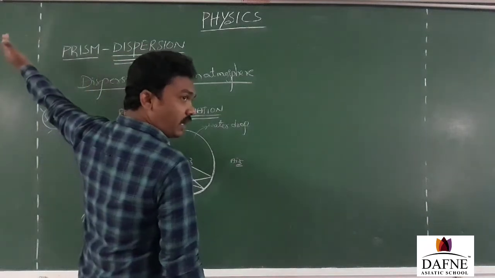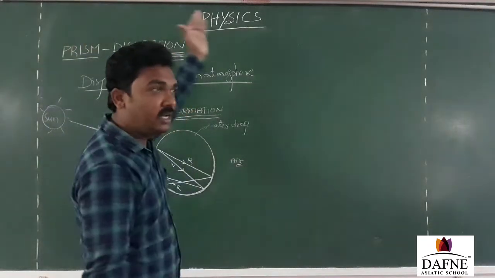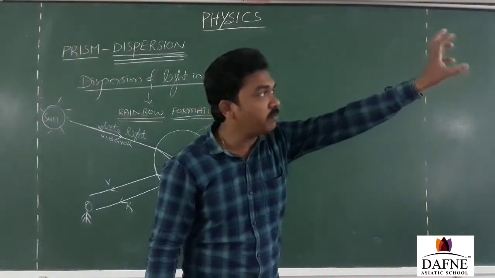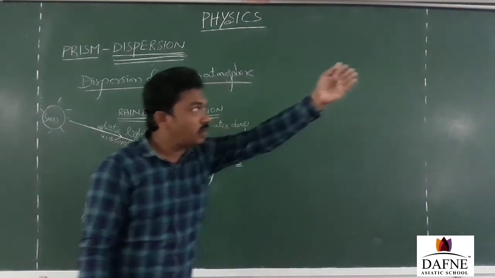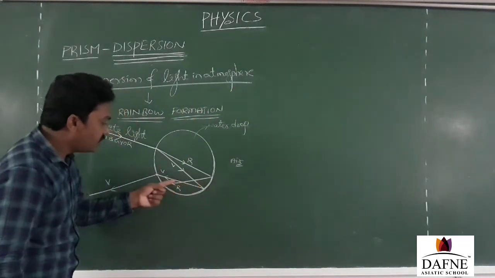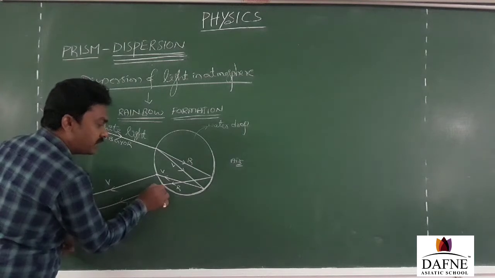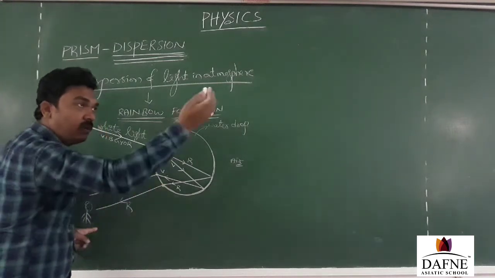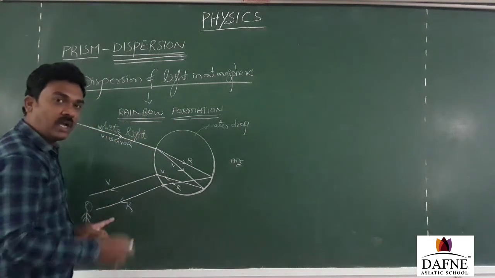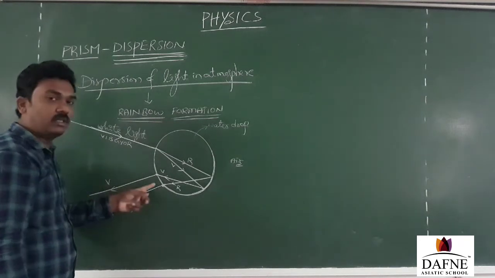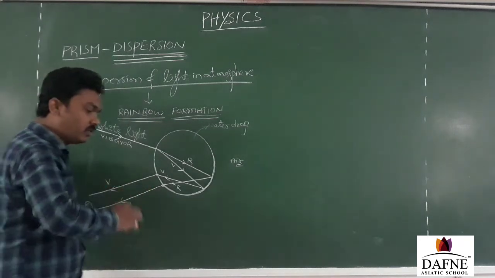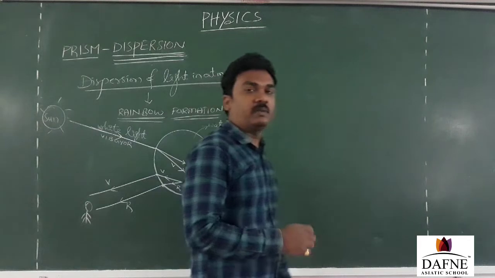Then the sunlight which is coming from behind the observer gets dispersed in the atmosphere by the water droplets. Then such totally internally reflected light will travel through the water droplet and will emerge into air and will be received by me. So the observer will have the sun behind him while finding the rainbow in the sky. This is how a rainbow is usually observed by a person.